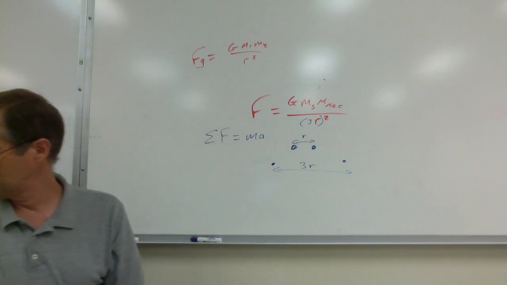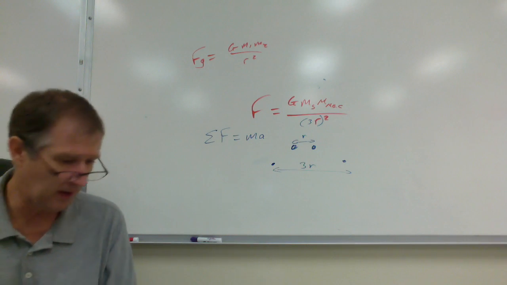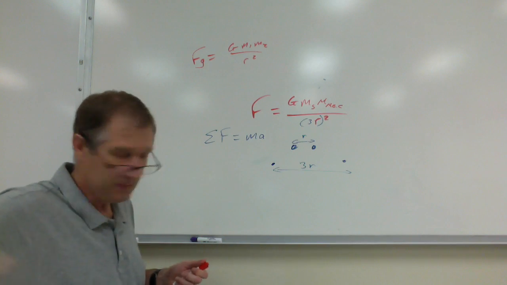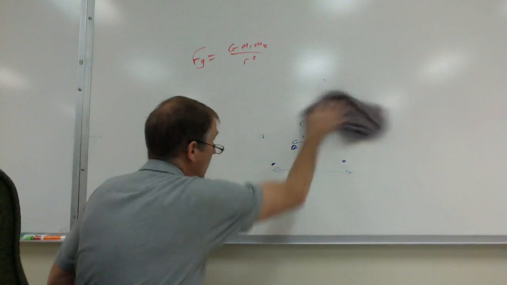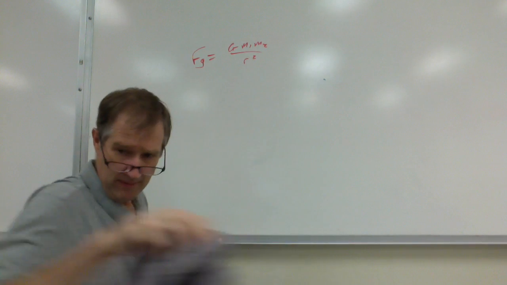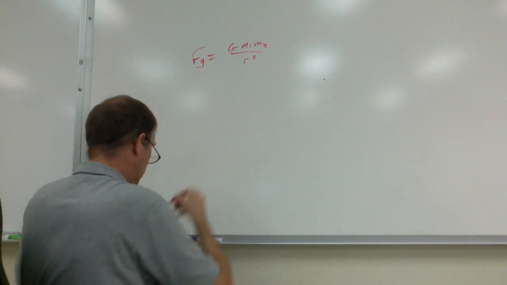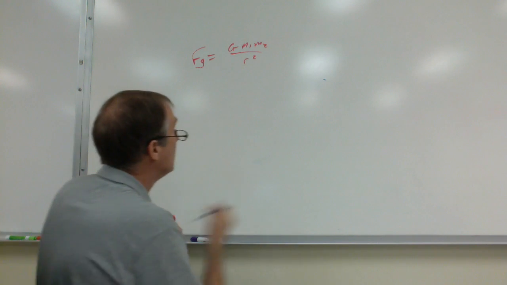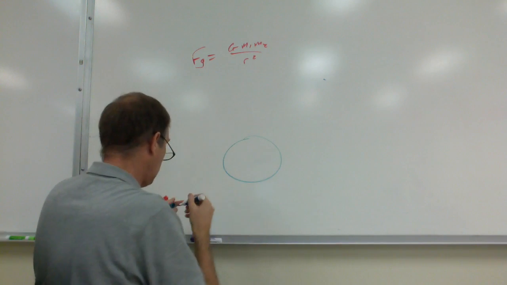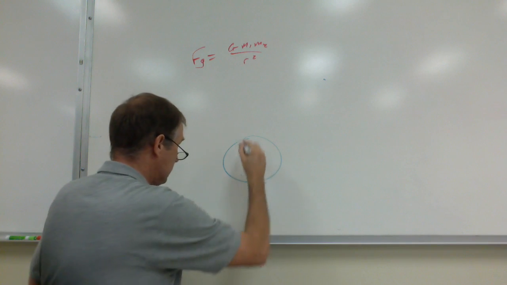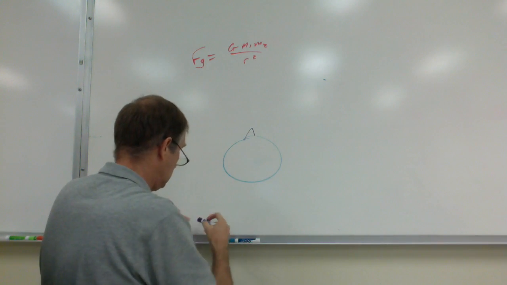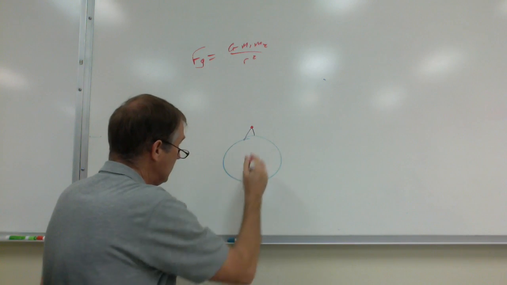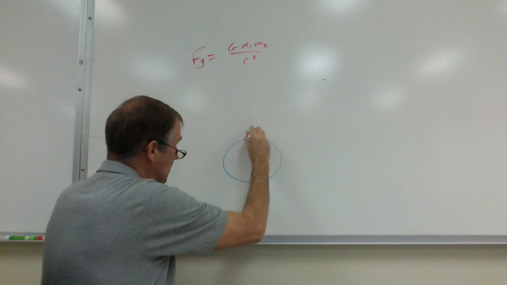Isaac Newton, I talked about this in class, at least I hope I did. Isaac Newton actually drew this picture. Here's the Earth, and you have some massive mountain on it. And you launch a ball from the top of the mountain, and it follows projectile motion.